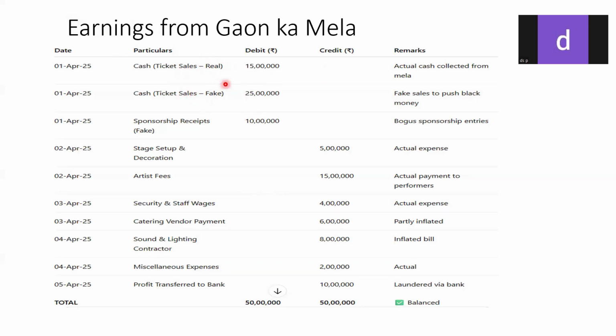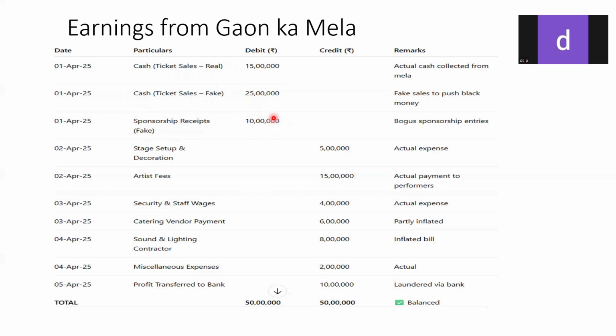How? They are showing ticket sales. You can see the real and fake are mixed together, so that it makes it difficult to find out. So tomorrow, if there is some audit, they will show the real transactions. They will systematically show only those particular tickets on which a real transaction is shown.